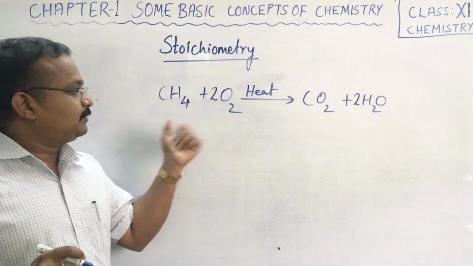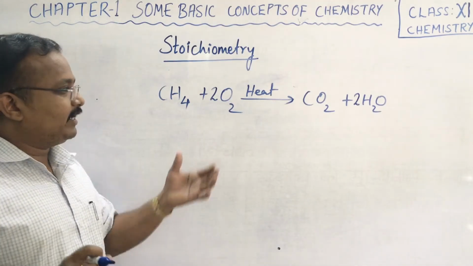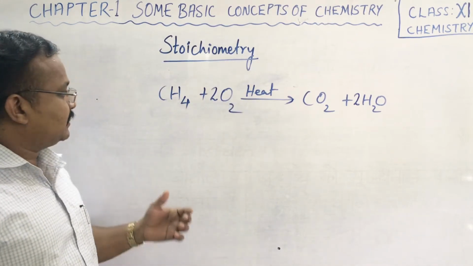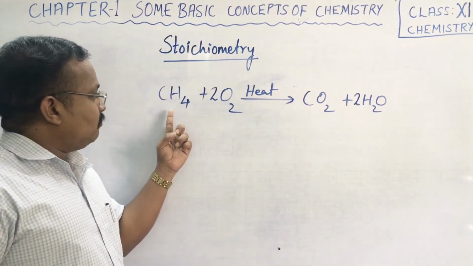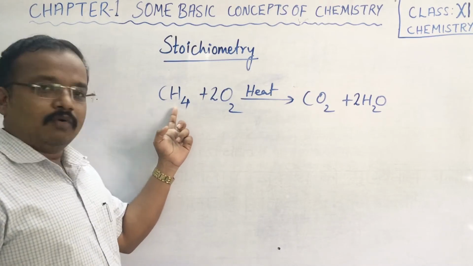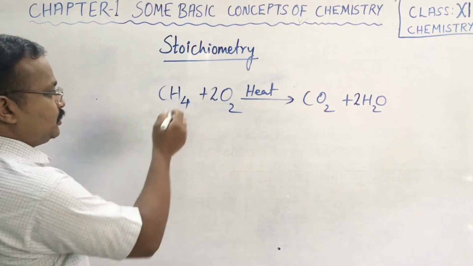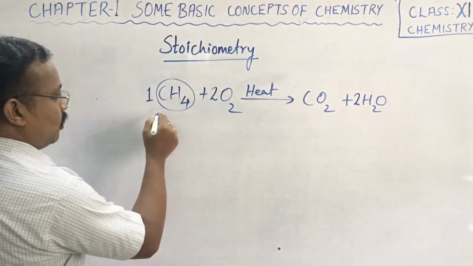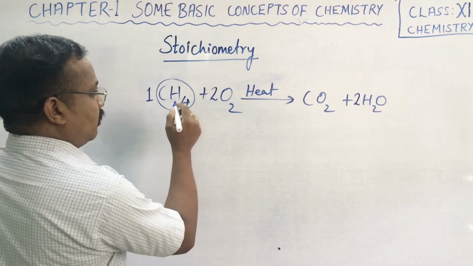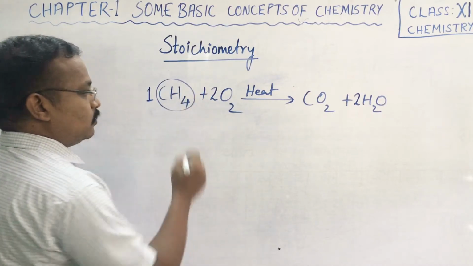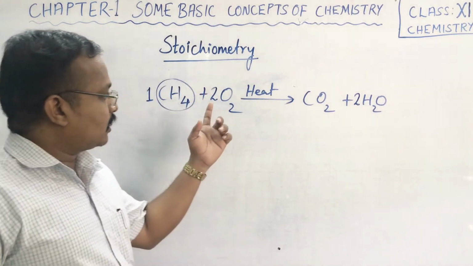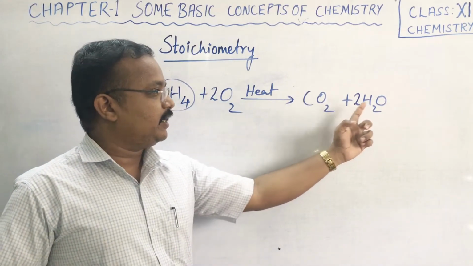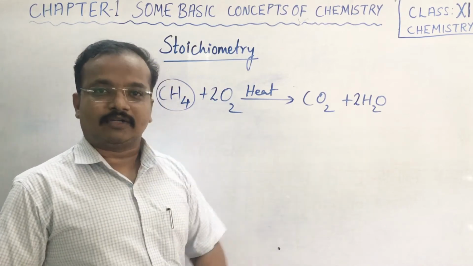So this particular reaction we can also explain in 2-3 ways. Here 1 mole of CH4, that is, 1 CH4 only, on reacting with 2 moles of oxygen produces 1 mole of carbon dioxide and 2 moles of water.